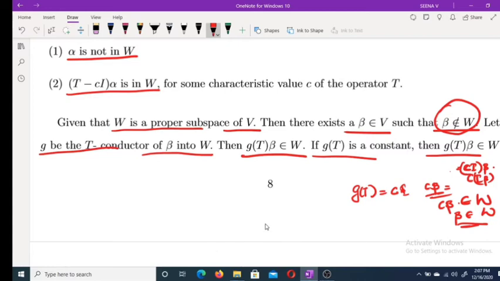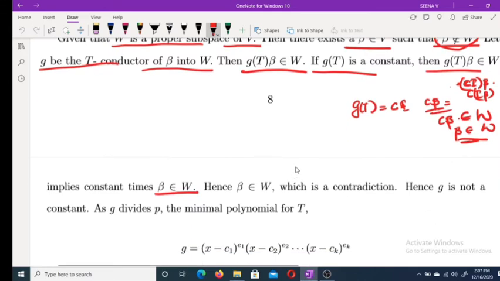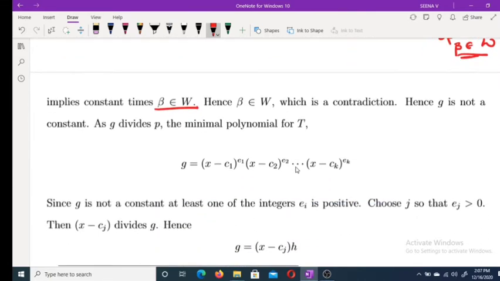So g cannot be a constant. What is g? g is the T-conductor of beta into W. Hence g cannot be a constant.